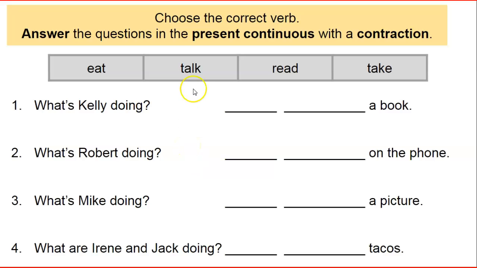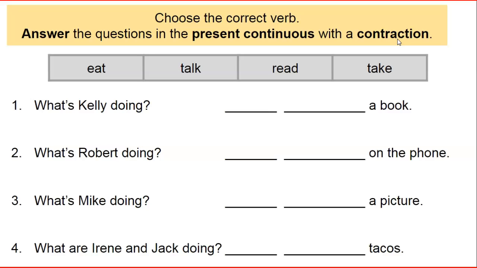All right. Can you read the directions at the top of the screen? Answer the questions. Choose the correct verb. Answer the question in the present continuous with contraction. Do you remember what a contraction is?